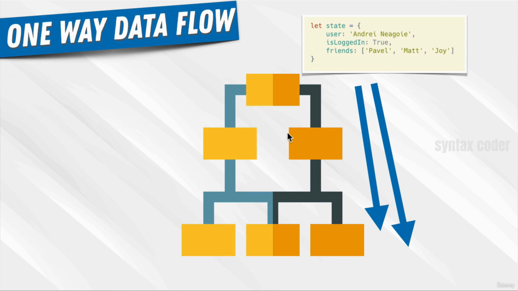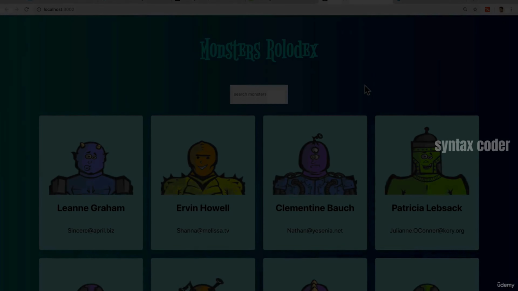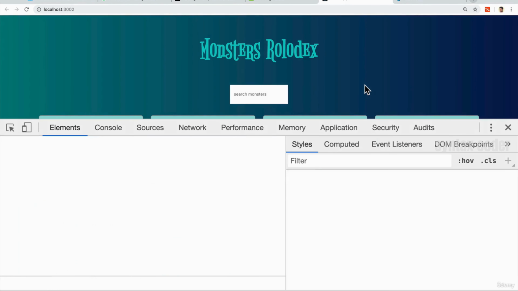Remember, we pass it down as an attribute. So that state gets turned into props, into all these little components that we pass it down. In our case, the card list component gets passed down the monsters. And they use it as props. So remember that state usually lives in just one location, or a specific state only in one location, and it trickles down as props. If we go back to our monsters example, if we open up developer tools here,